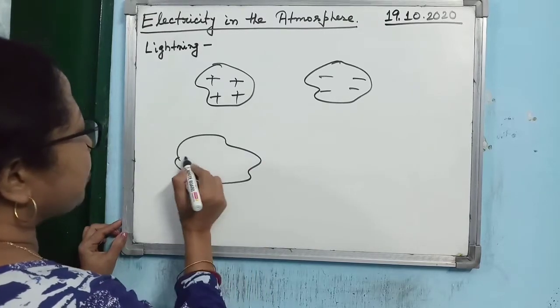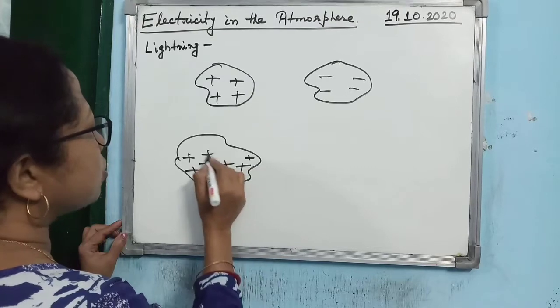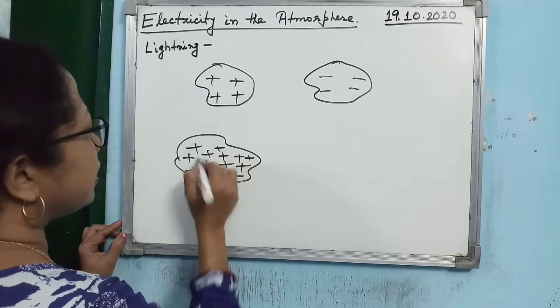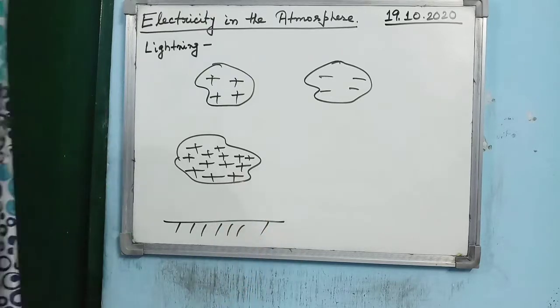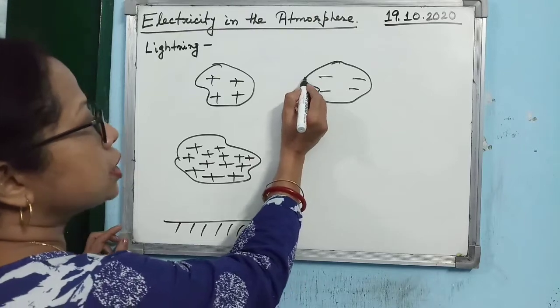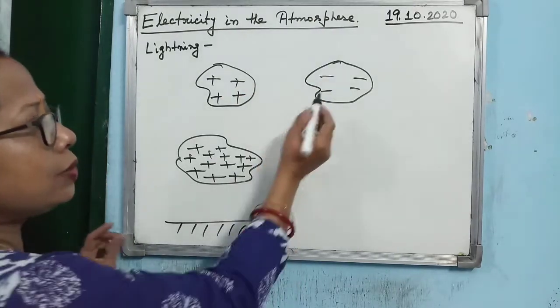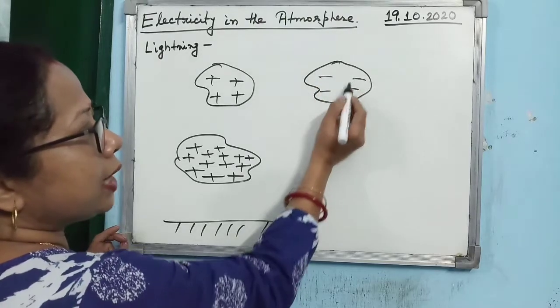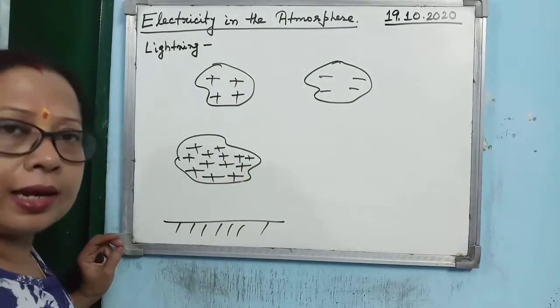Another is a heavily charged cloud. Heavily charged cloud means what? The amount of charge present in the cloud is very much. It has come near the other cloud. Then what will happen? There will be transfer of charge from one cloud to other. Here you see, as it is negatively charged, it has more number of electrons and the other has a deficit of electrons.